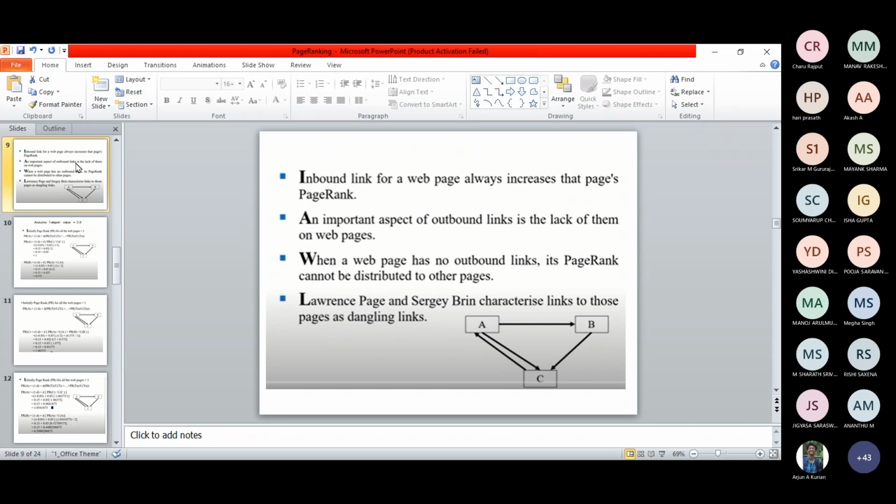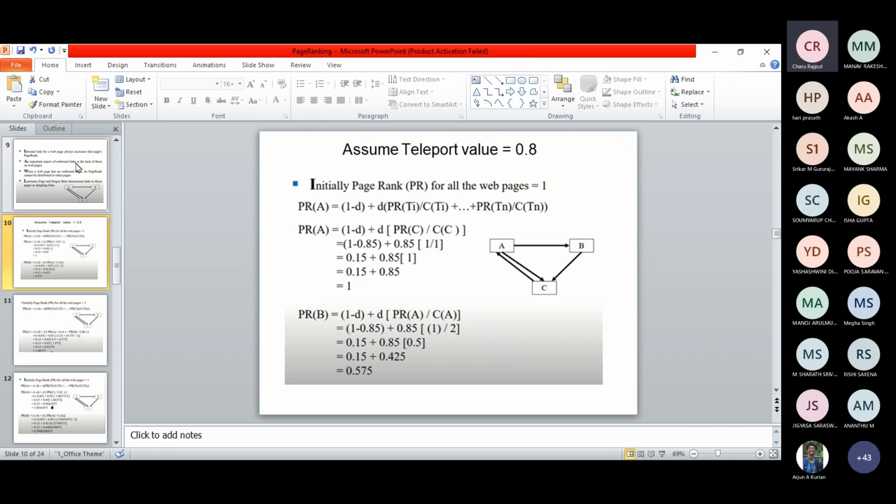You can start from B also, B, C, A, like that also you can do. But follow the same order for all the iterations. That is what you have to keep in mind. Ma'am, the iterations have to be continued until we get a converged value for any 2 pages.